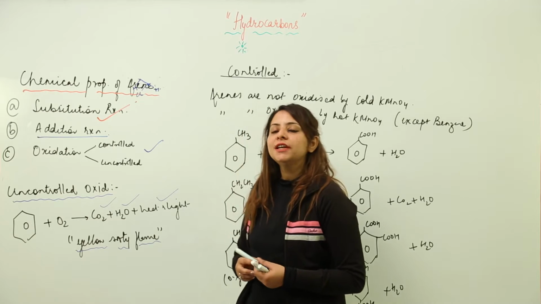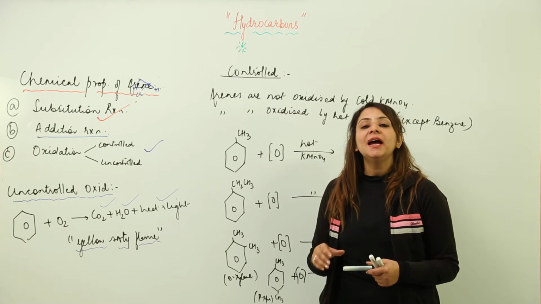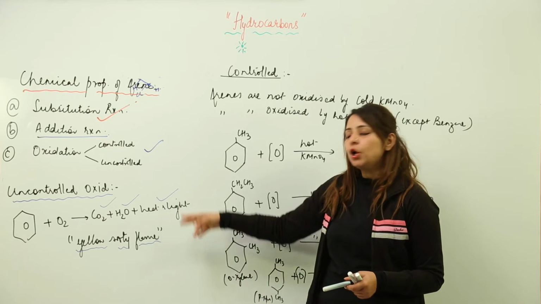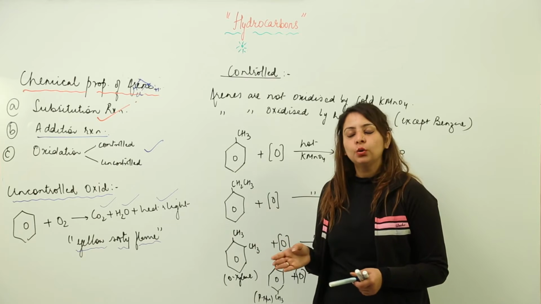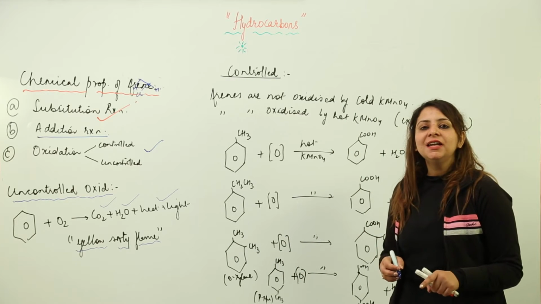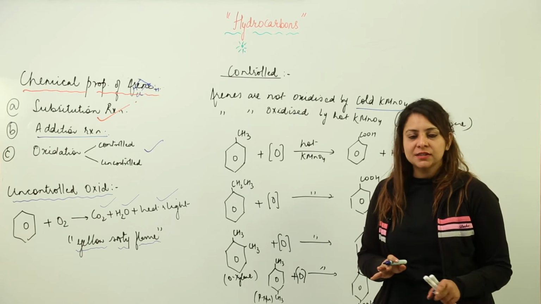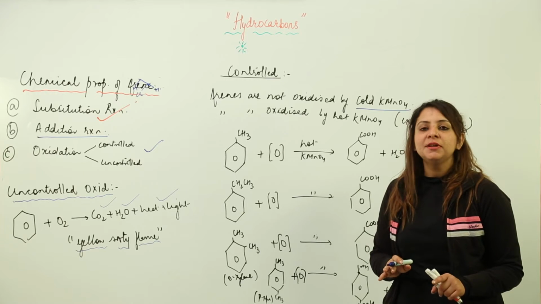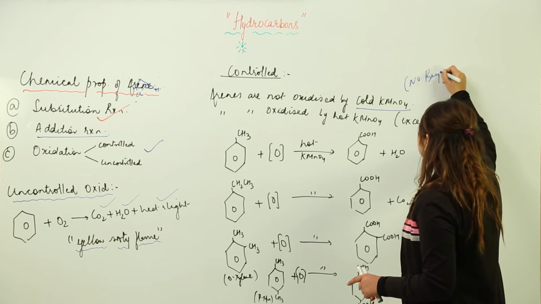And what is the reason for the sooty flame? We already discussed in the physical properties: it is due to high carbon content. So this is all about the uncontrolled oxidation. But when you consider the controlled oxidation, we have seen that arenes are not oxidized by cold KMnO4. No arene is oxidized by cold KMnO4. That means they do not show any Bayer's test.